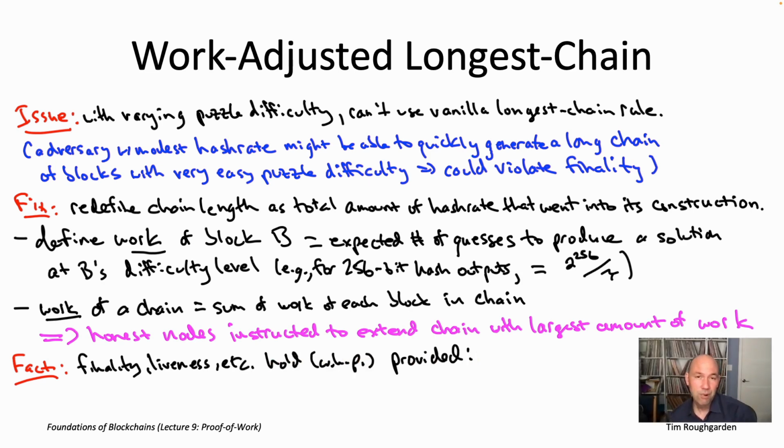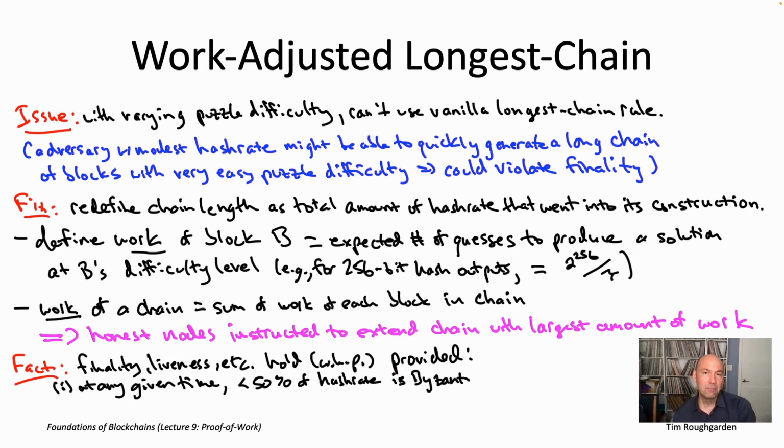The first assumption is not going to surprise you. It just generalizes our ongoing assumption that at most 49% of the hash rate is Byzantine. So, with the hash rate varying over time, we need at all times the hash rate at that time to be strictly less than 50% Byzantine. So this first assumption, hopefully this strikes you as obviously necessary, right? If the hash rate of the Byzantine nodes ever grows to a majority of the overall hash rate, then there'll be a period of time where those nodes have enough power to basically just fork off the current end of the longest chain and roll back a bunch of blocks that everyone had thought had been finalized.